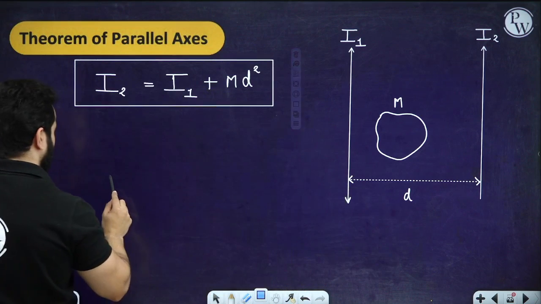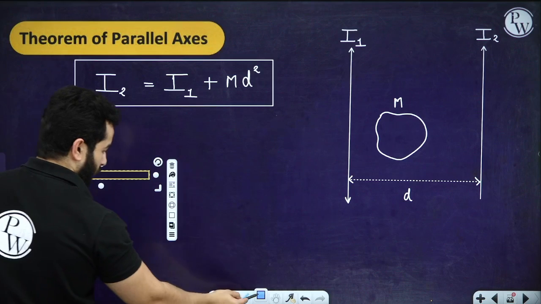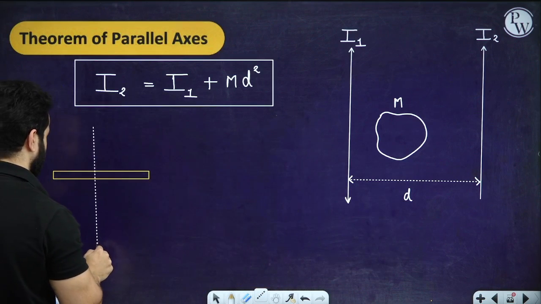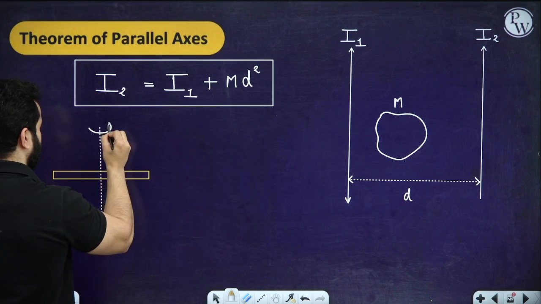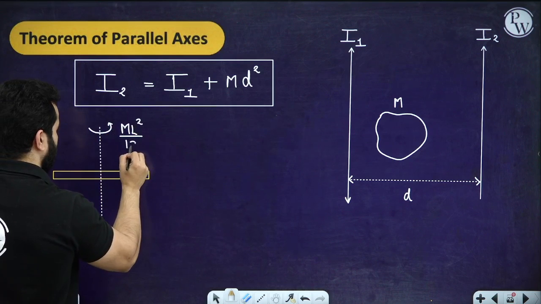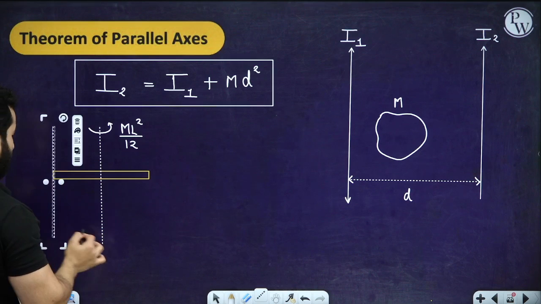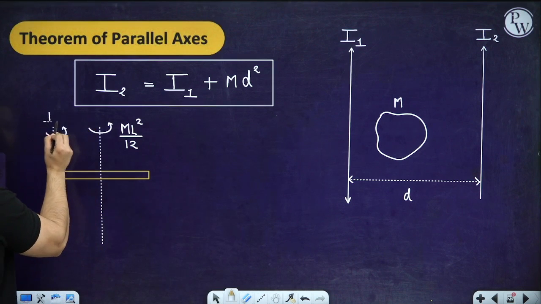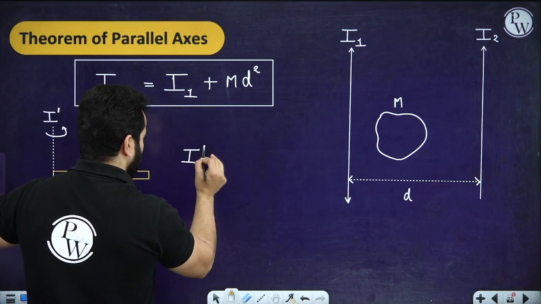We can have an example of this as well. Let's suppose that you have a rod, and we already know that the moment of inertia about the perpendicular bisector is ml square by 12. Now let's suppose you want to find the moment of inertia about an axis passing through one of its edges.